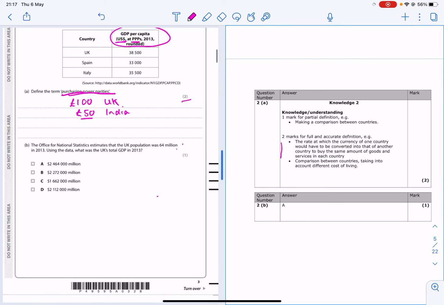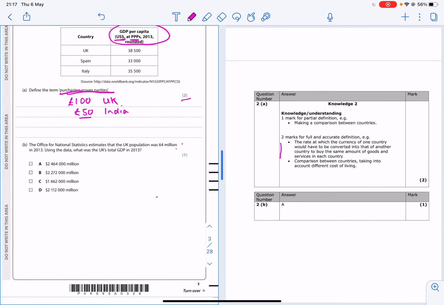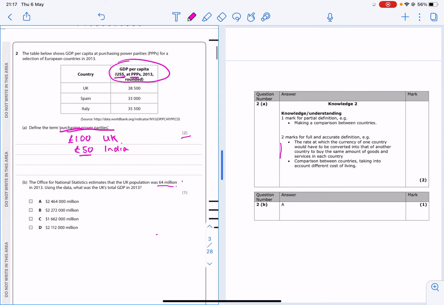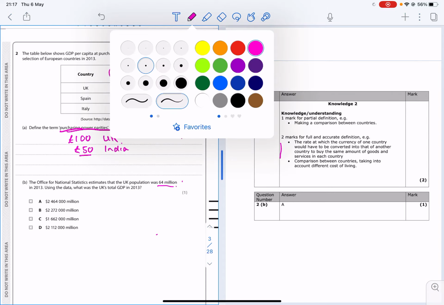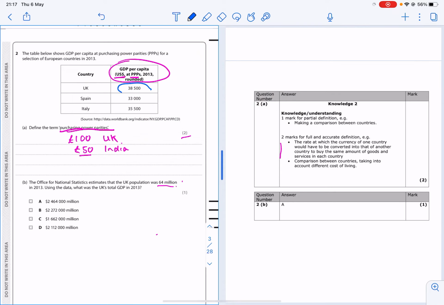Right, the next one, the Office of National Statistics estimates the UK population was 64 million in 2013. Using the data, what was the UK's total GDP in 2013? So in 2013, we've got, let's just circle that in blue, that was our average per person. So you need to multiply 38,500 by 64 million. Now, one thing I would say to watch out for is the units.